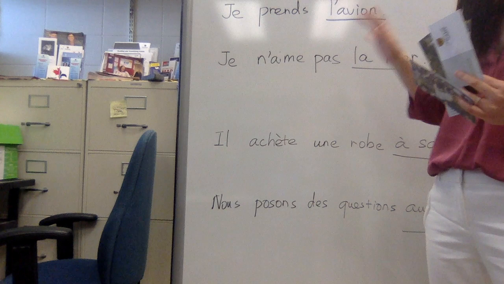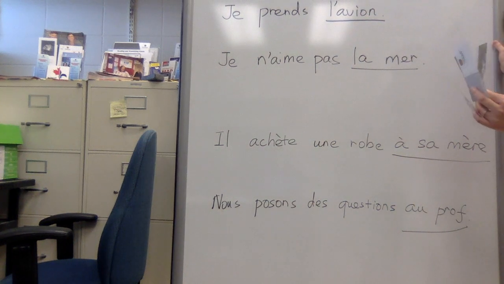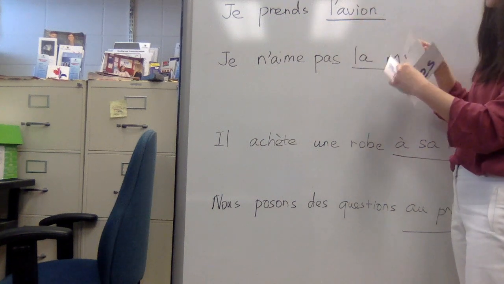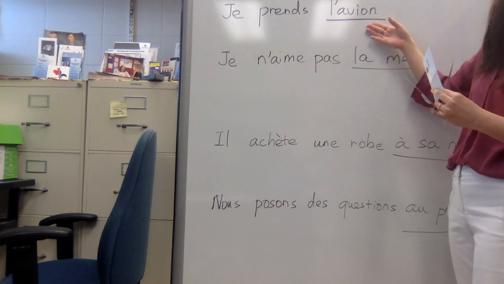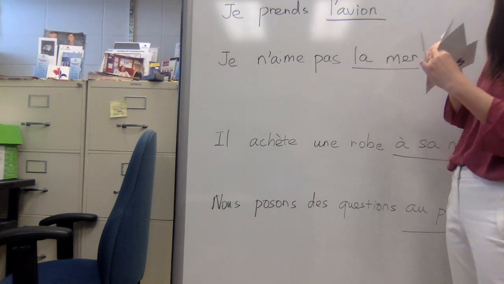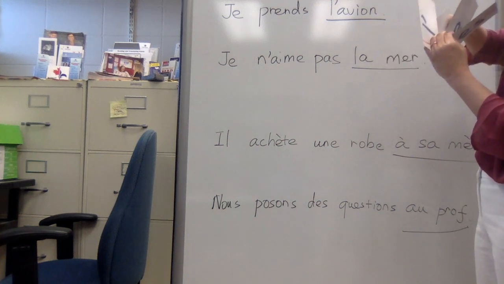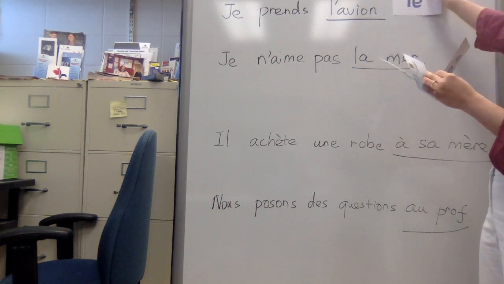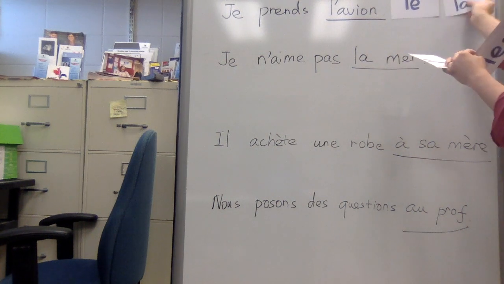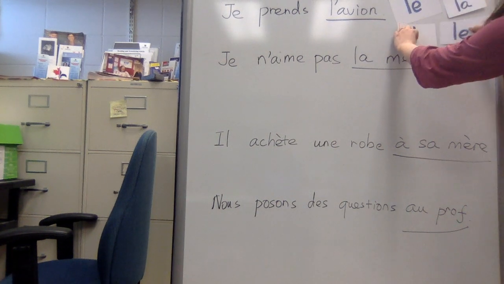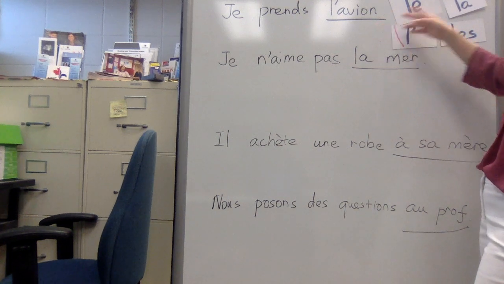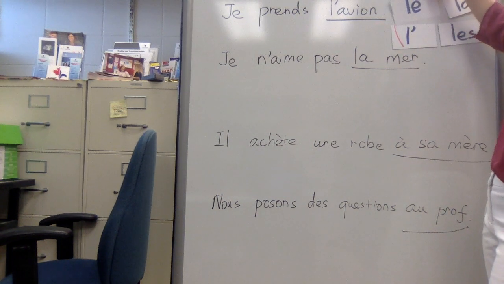So let's focus on the first two examples here. The first sentence, je prends l'avion. I take the flight. Now I have underlined l'avion here. We want to use one of the pronouns COD, so I'm going to put the four forms here: le, la, l', and les. If we want to replace l'avion, we know that avion is masculine. So among the four, we're going to use le to replace l'avion.